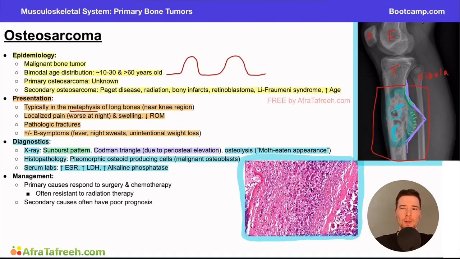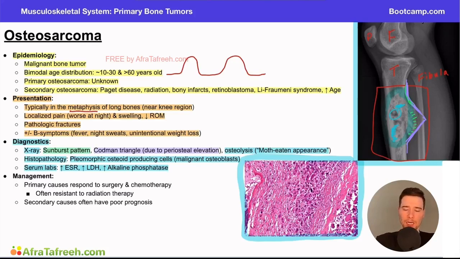And just as a real quick reminder on what these are, alkaline phosphatase is an enzyme that's found throughout the body, particularly in bone. And so when we have extra bony processes occurring or bone tumors being formed, it's reasonable to think this could be an elevated enzyme near that area. LDH, remember, is lactate dehydrogenase, and ESR is our erythrocyte sedimentation rate. And this is a serum marker that can be elevated in a variety of different conditions, including infections, inflammation, or malignant conditions.